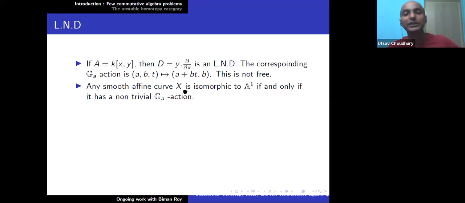So the only possibility is that X is contained inside P1, of genus 0, and then if I throw away more than one point from P1, I get Gm or a subset of Gm, that is C minus 0 or C minus several points. But then all of this also does not have any A1 mapping into it. So if there exists a non-trivial G action, then X has to be isomorphic to A1, and if X is isomorphic to A1, of course there exists a non-trivial G action.